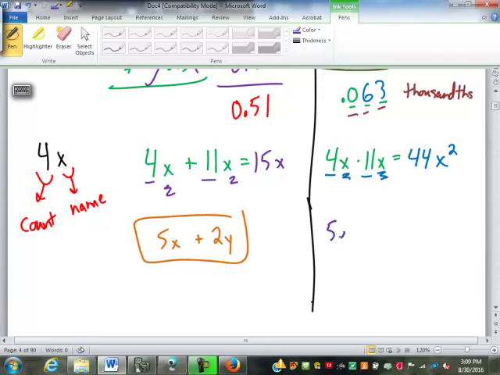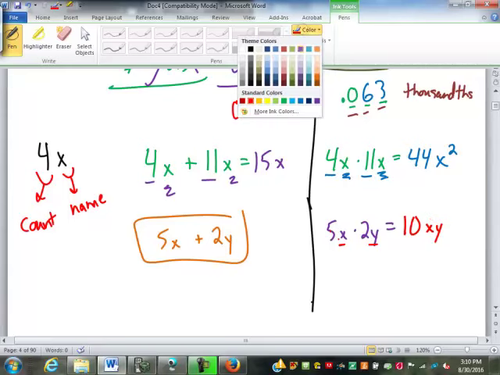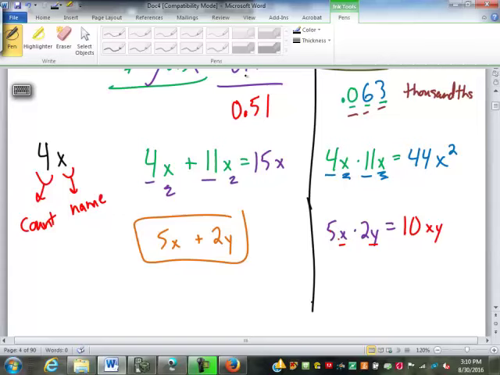What about my 5x times 2y? Perfect. 10xy. I combine my counts. 5 times 2 is 10. And then just like feet times pounds became foot pounds, x times y becomes xy. The exact same rules that we use for whole numbers just look different with each of the different forms.